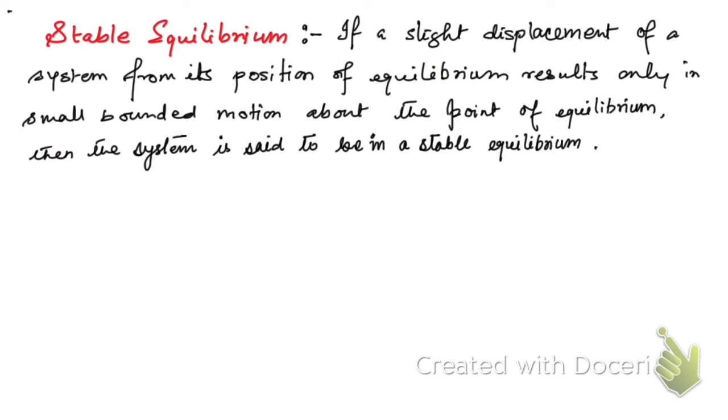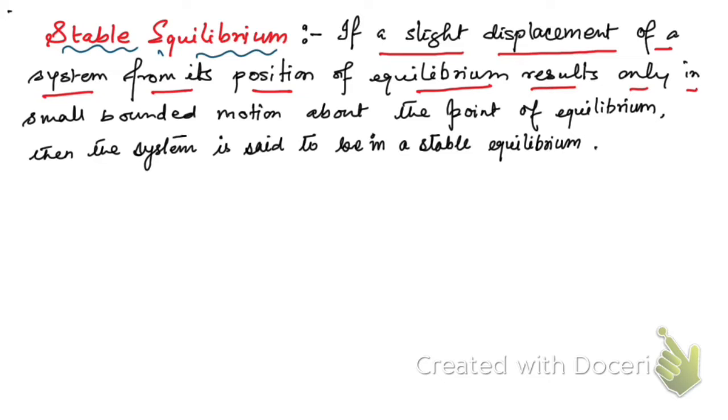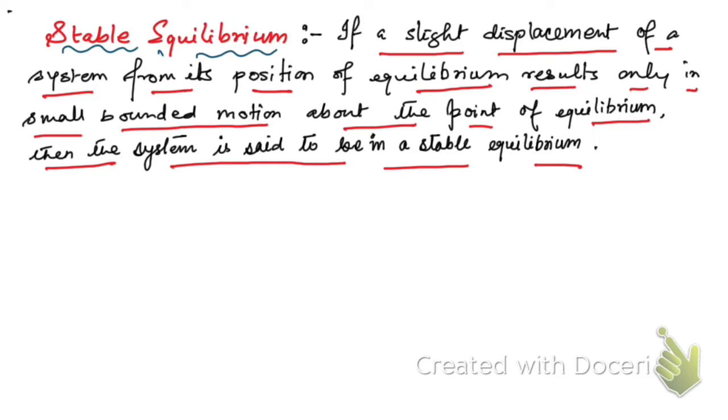Now, what does stable equilibrium mean? If a slight displacement of a system from its position of equilibrium results only in small bounded motion about the point of equilibrium, then the system is said to be in stable equilibrium. Suppose we consider a simple pendulum.